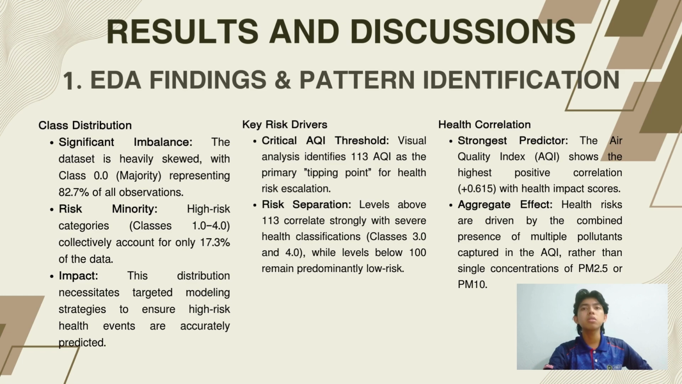Finally, looking at the health correlation, AQI is our North Star metric with a 0.615 correlation. It outperforms individual pollutants like PM2.5, proving that health risks are caused by the total toxic soup of pollutants in the air rather than just one single chemical.